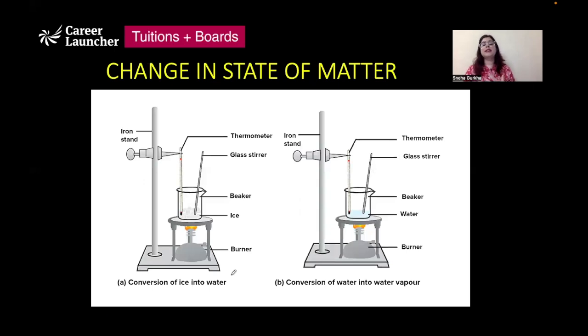Now, change in state of matter. How can we change the state of matter? For example, ice is solid, water is liquid, and water vapor is gaseous. So how can we actually convert ice to water and then water to water vapor, right?